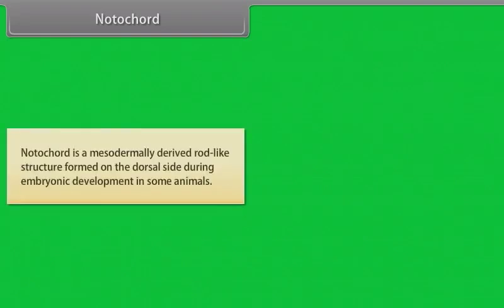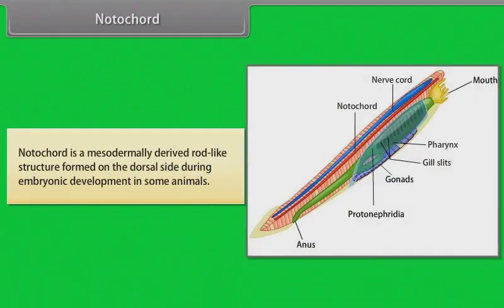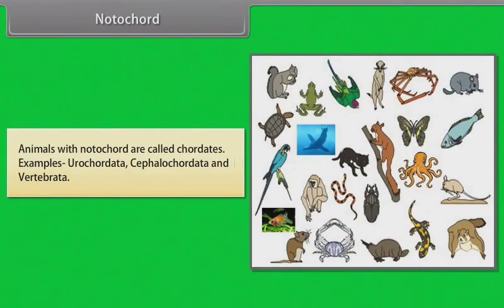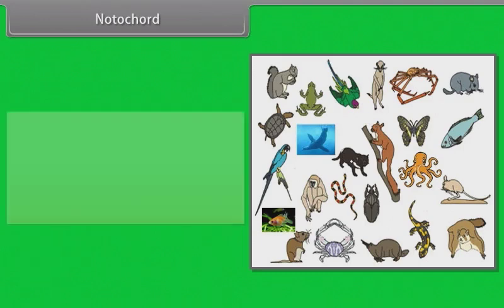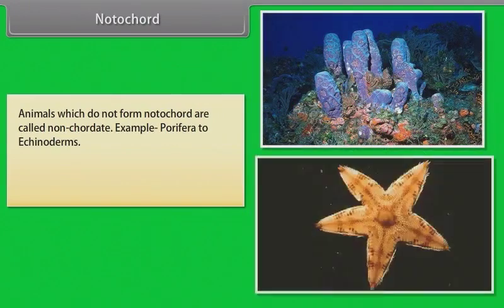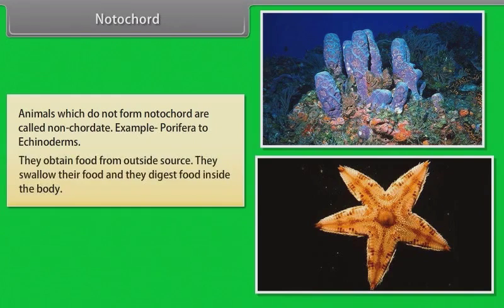Notochord. Notochord is a mesodermally derived rod-like structure formed on the dorsal side during embryonic development in some animals. Animals with notochord are called chordates. Example, urochordata, cephalochordata, and vertebrata. Animals which do not form notochord are called non-chordates. Example, Porifera to echinoderms. They obtain food from outside source. They swallow their food and they digest food inside the body.